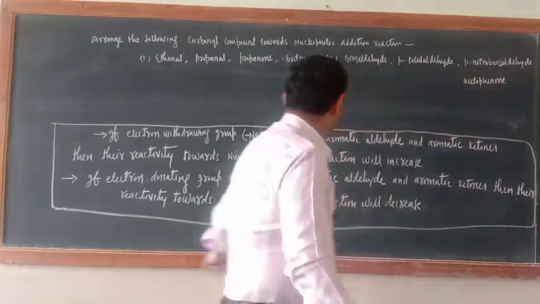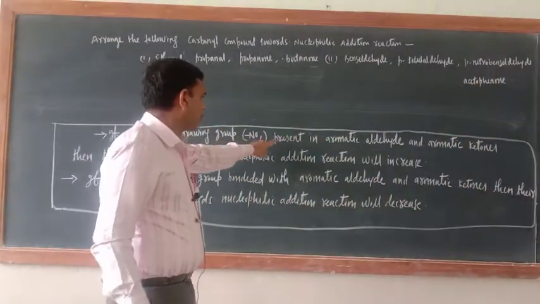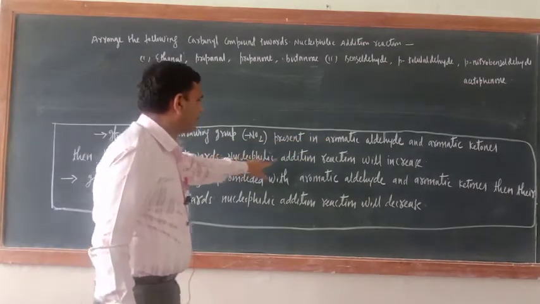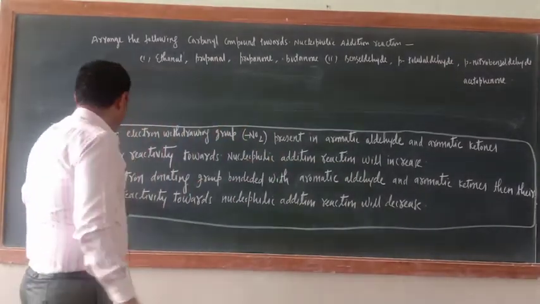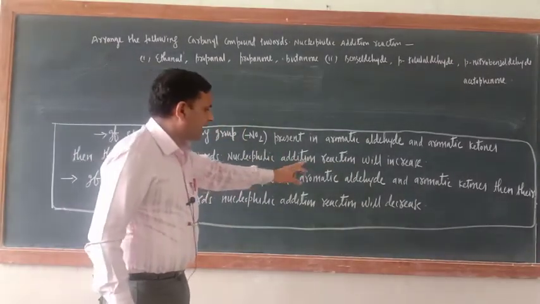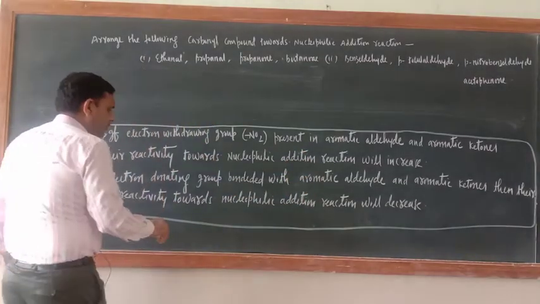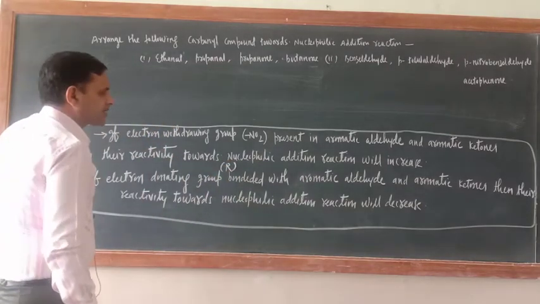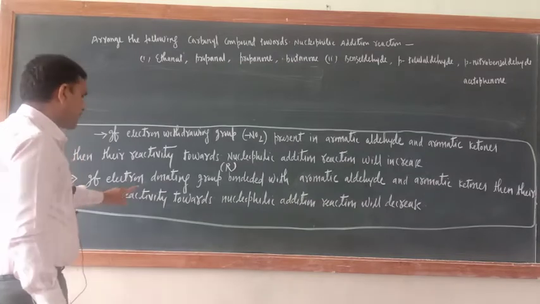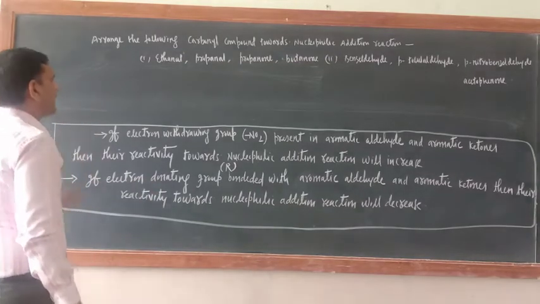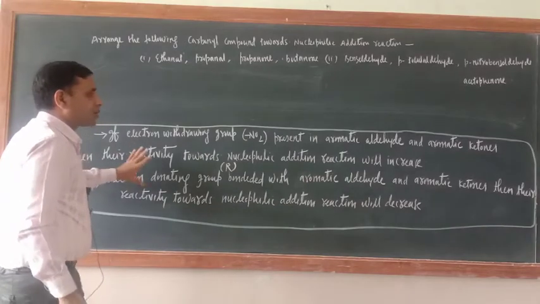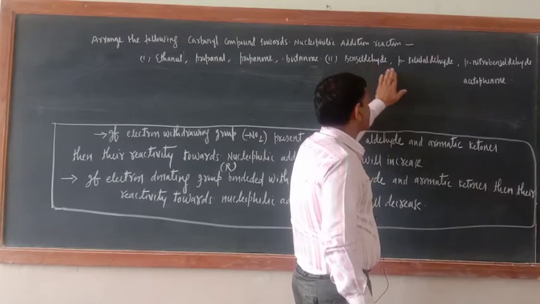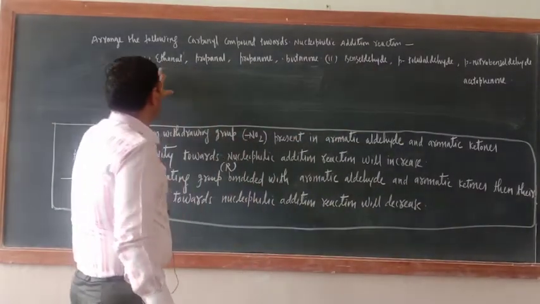What is that one? If an electron withdrawing group like NO2 is present in the aromatic aldehyde and aromatic ketones, then their reactivity towards the nucleophilic addition reaction will increase. If an electron donating group, meaning R group, alkyl group, is bonded with aromatic aldehydes and aromatic ketone, then their reactivity towards the nucleophilic addition reaction will decrease. Just see here. Now these 2 points will be useful while arranging the order of reactivity for these compounds. Okay, now let us deal with this one, ethanol.